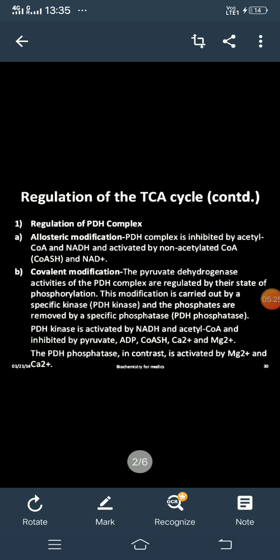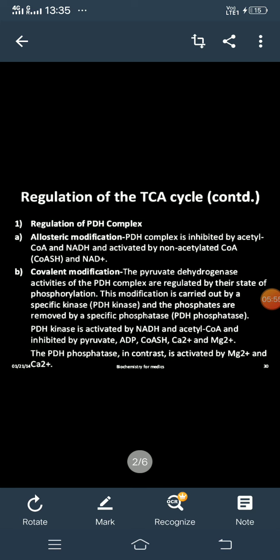So for the phosphorylation and dephosphorylation of the PDH complex, there are two different enzymes, PDH kinase and PDH phosphatase. Kinase will phosphorylate the PDH enzyme and phosphatase will remove the phosphate group and dephosphorylate that PDH enzyme. These both enzymes are very important for the regulation of this PDH complex.